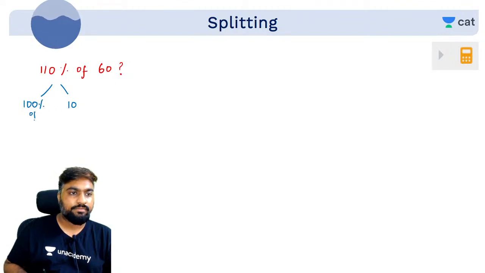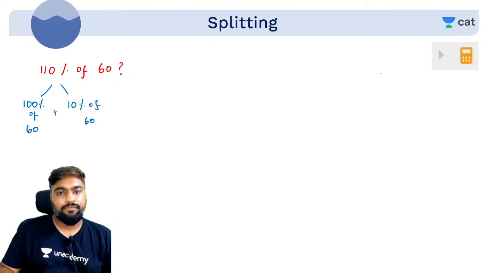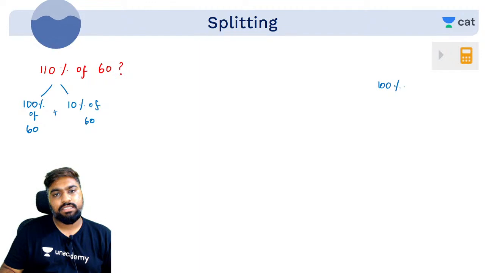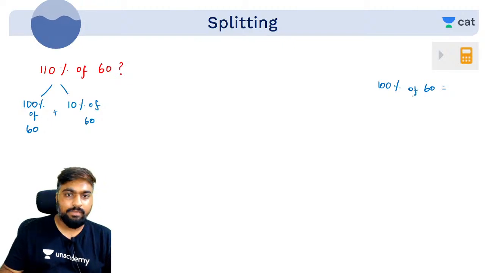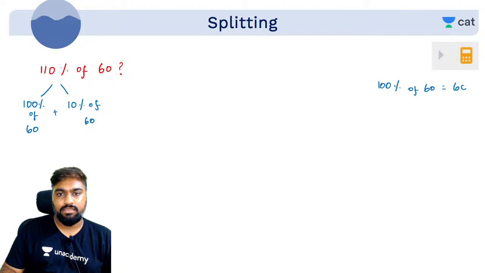100% of 60 plus 10% of 60. What is 100% of 60? Quick, tell me how much is 100% of 60? Itself. 100% of any given term is itself. So 100% of 60 is 60. What will be 10% of 60 then?